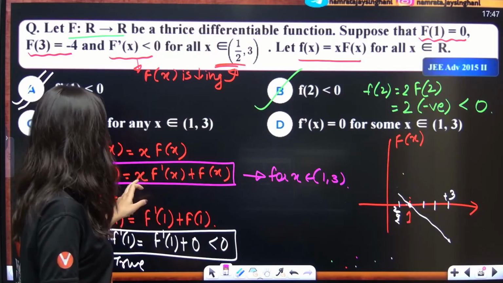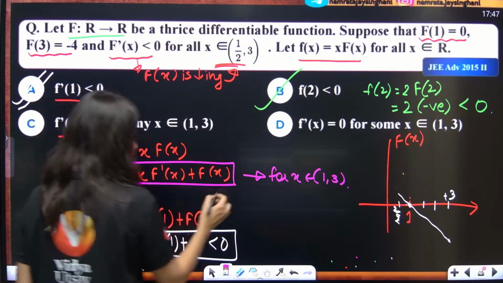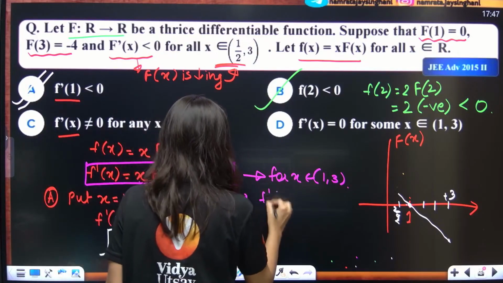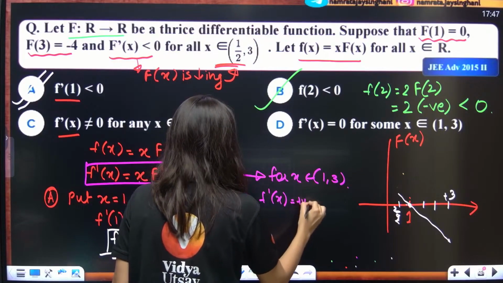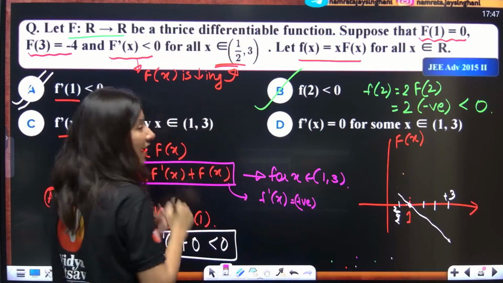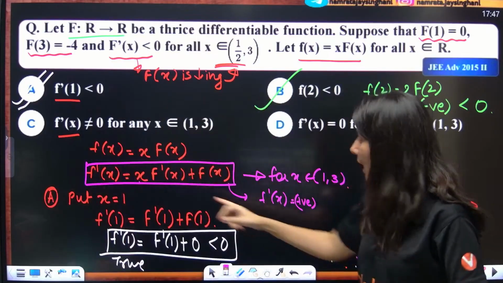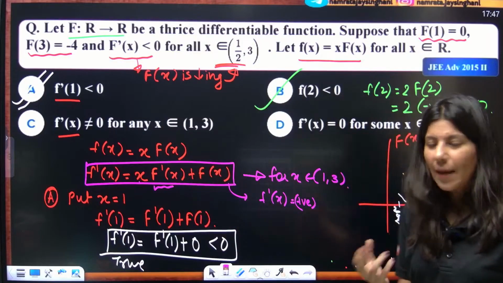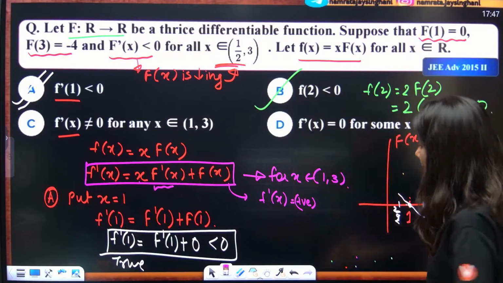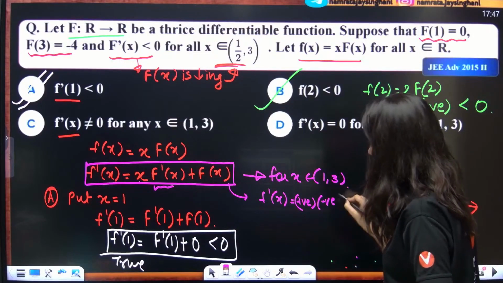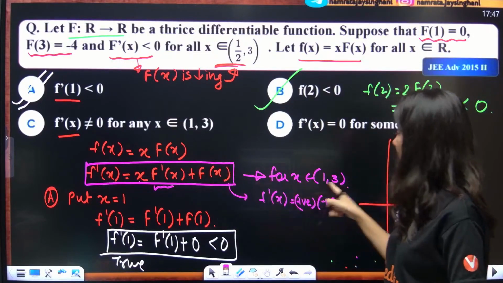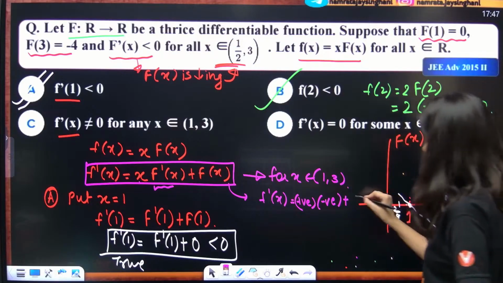See, for 1 comma 3, x is positive. So f dash x equals a positive quantity, then capital F dash x is again a negative thing. Plus f of x between this interval, I have already told you this is also a negative thing.